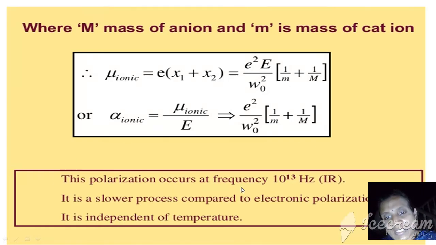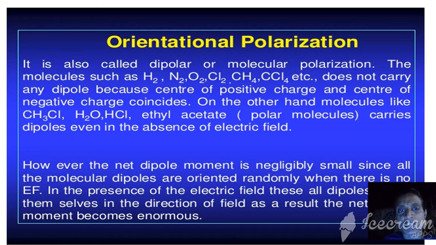The applied electric field frequency for this polarization is 10^13 Hz, and for electronic it is 10^15 Hz, and this is in the range of IR, that is called infrared radiation. It is a slower process when compared to electronic polarizability, and this polarization is also independent of temperature. Both electronic and ionic polarizabilities are independent of temperature.